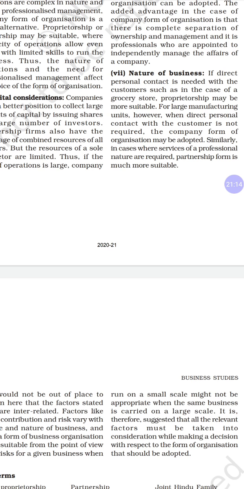When we have larger businesses, such as partnerships, companies or corporate societies, they do larger activities. Here also there will be direct contact with the customers, adapting to them.